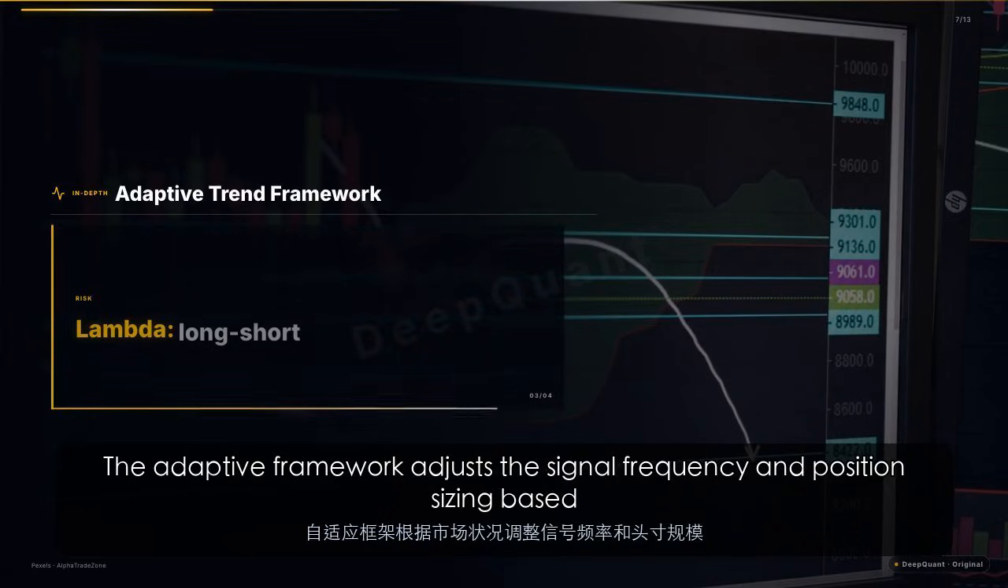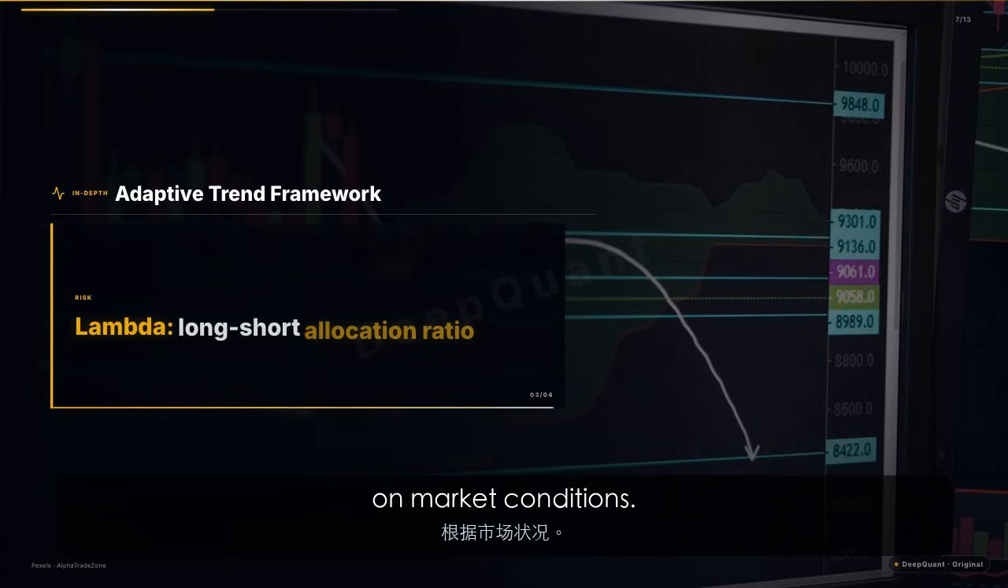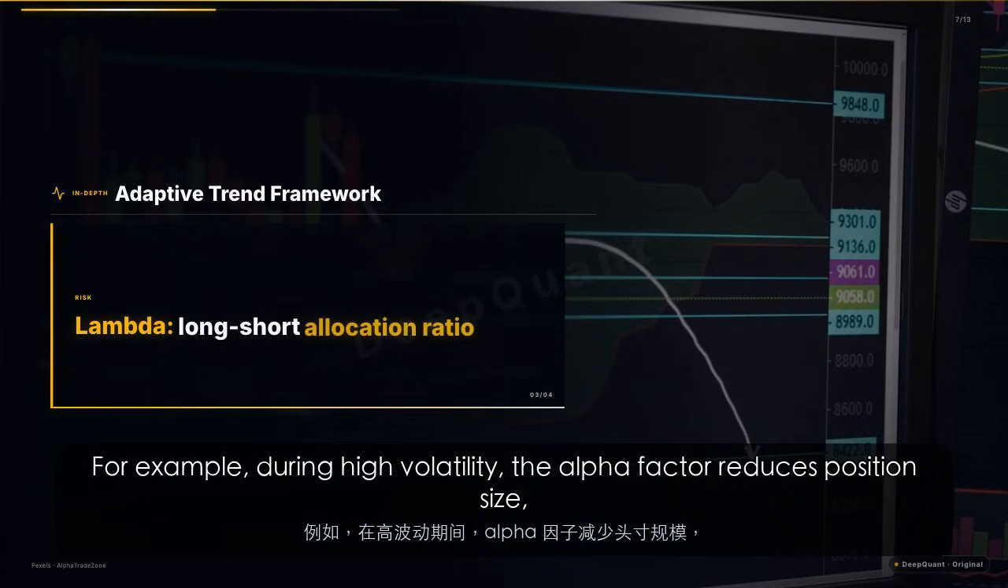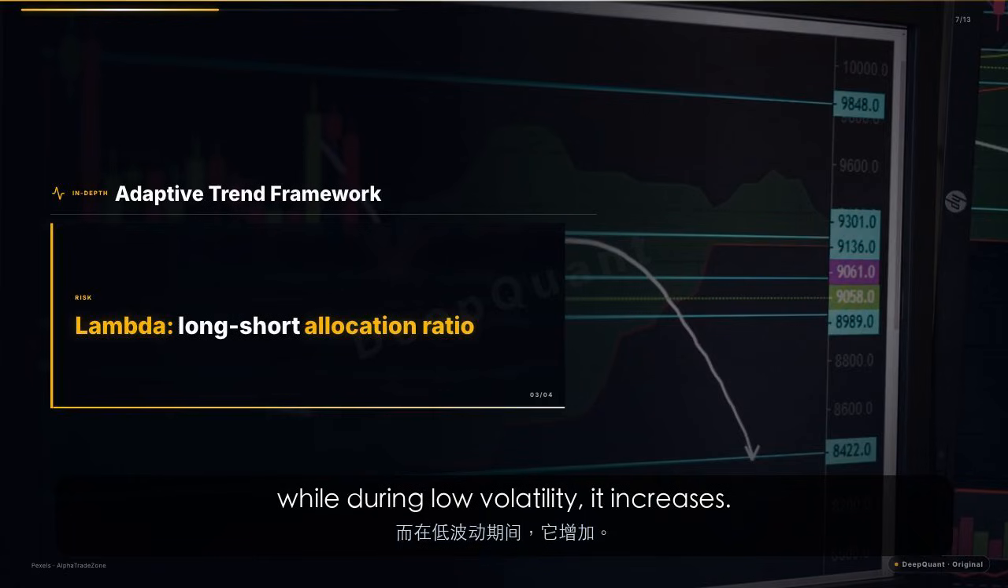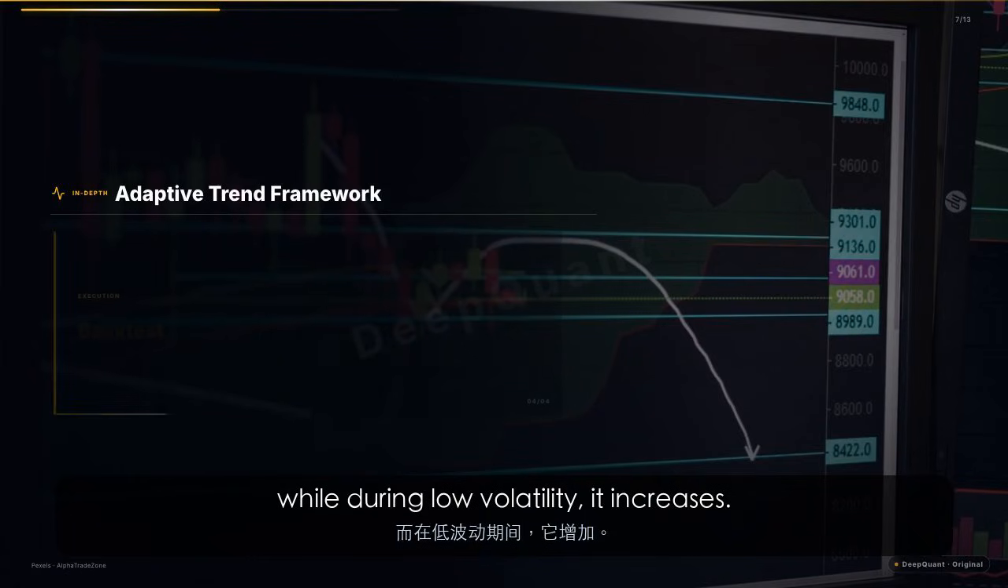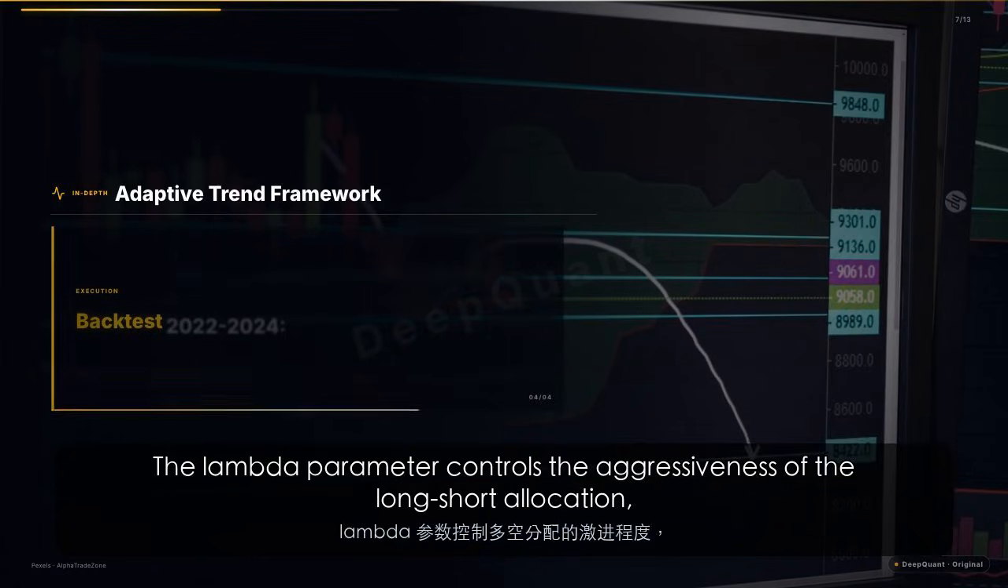The adaptive framework adjusts the signal frequency and position sizing based on market conditions. For example, during high volatility, the alpha factor reduces position size, while during low volatility, it increases.